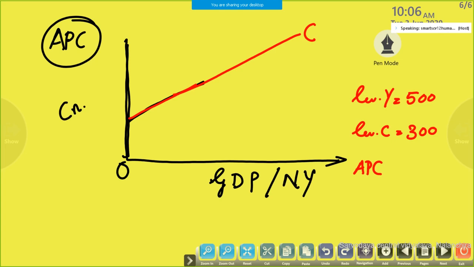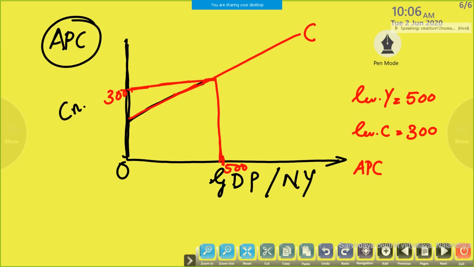How can we represent this graphically? So the level of income is 500, we can take it here. Suppose 100, 200, 300, whatever it may be. Suppose this is 500. From this you have to extend to the consumption curve. Maybe this much is 300.